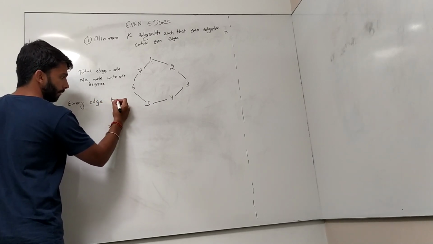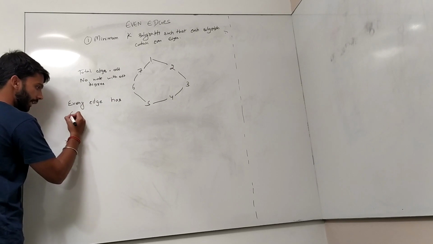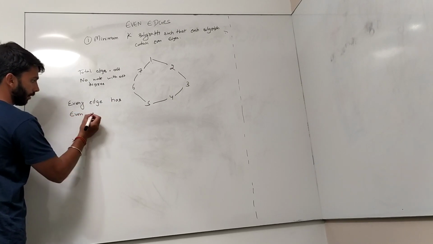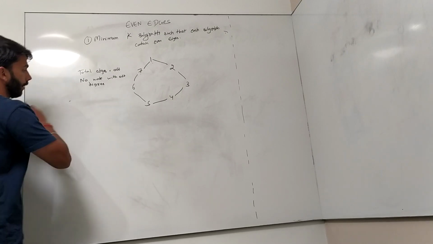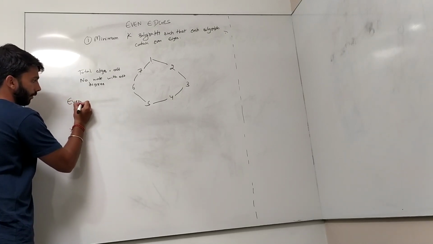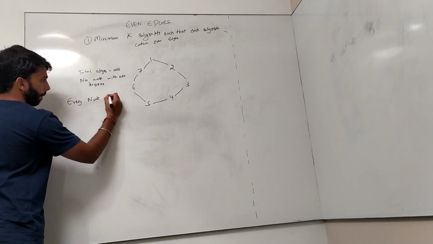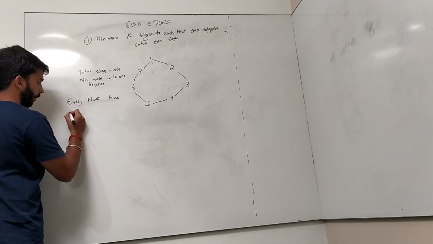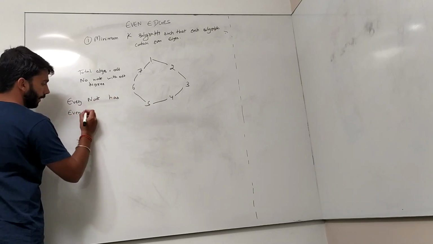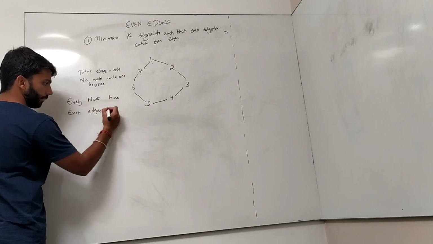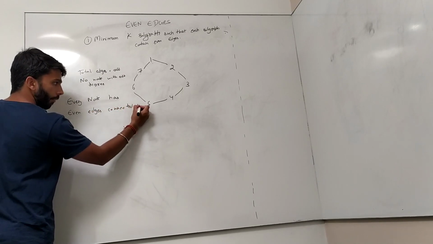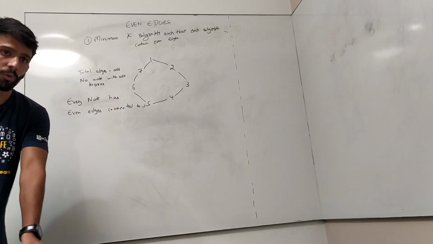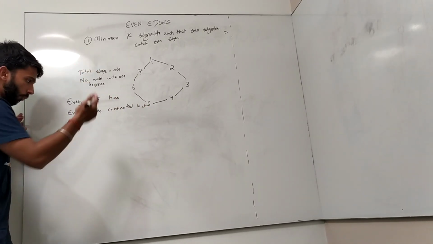Every node has even edges connected to it. Now, if I remove one edge, I remove one edge completely.